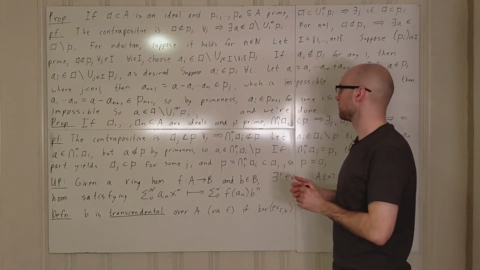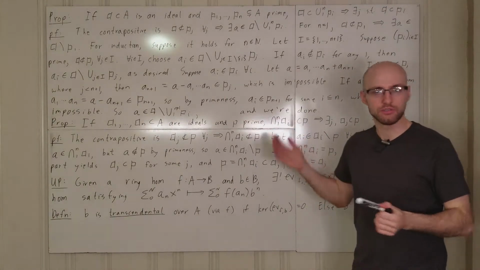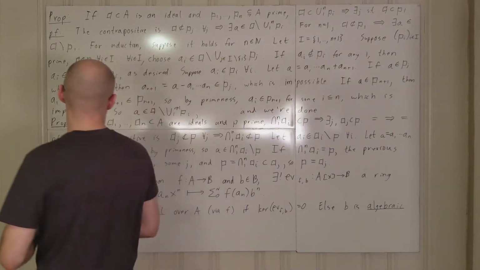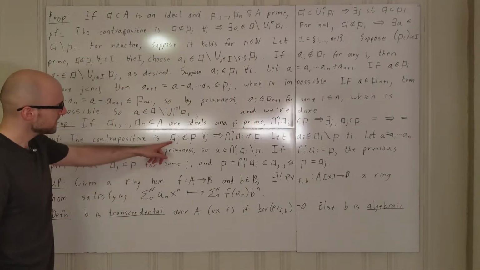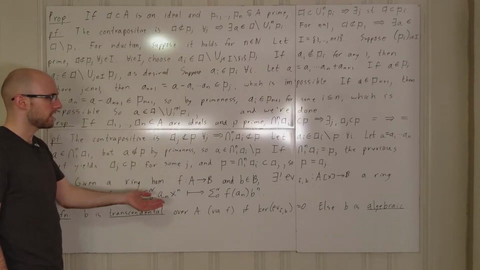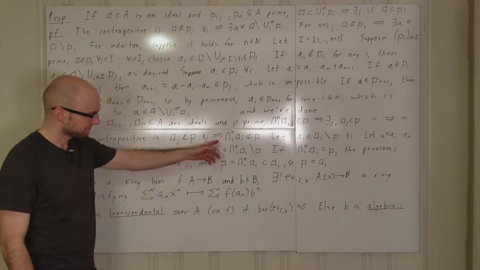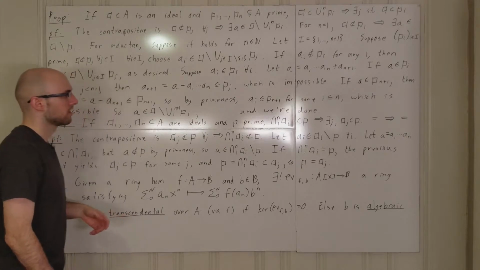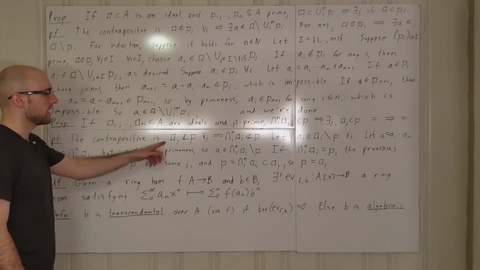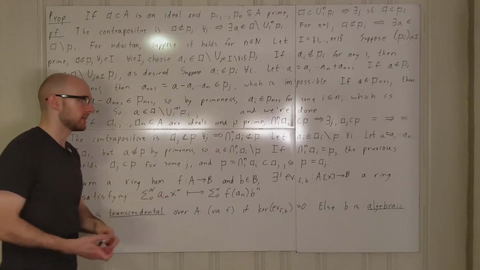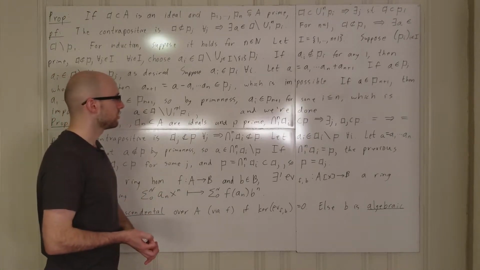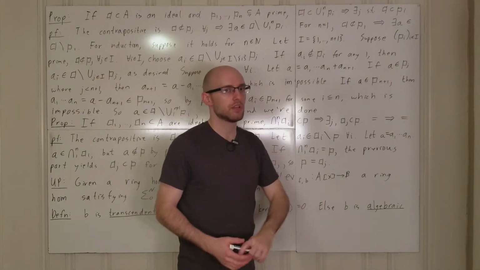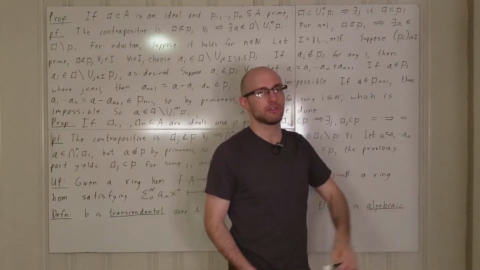So let's prove this. We're first going to prove the statement for inclusions. And again, like the previous proposition, we're going to prove the contrapositive. So if Aj is not contained in P for every single j, then we want to prove that the intersection of the Ai's is not contained in P. Since Aj is not contained in P for all j, we're assuming that, then for each i, we can choose an element ai which is in Ai but which is not in P. And then we look at the element a, which is the product of a1 through an.